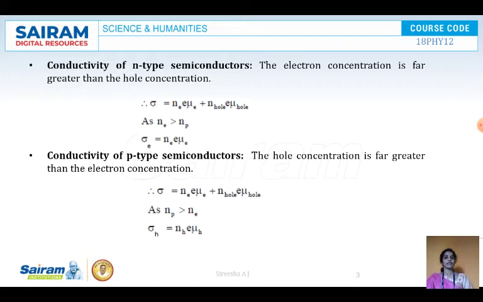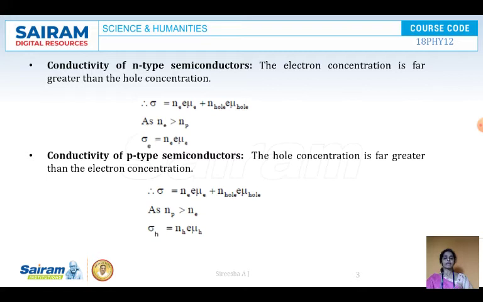Here, conductivity of an N-type semiconductor, the electron concentration is far greater than the hole concentration. We know that conductivity sigma is because of electron current and the hole current. Since the number of electrons is more in an N-type semiconductor, sigma is taken as Ne e μe, because the number of holes is very small. So you can ignore the second part of the equation. Only Ne e μe contributes to the conductivity, because in an N-type semiconductor, majority of the charge carriers are electrons. So σe is equal to Ne e μe. μe is the mobility of the electron, Ne is the number of electrons.